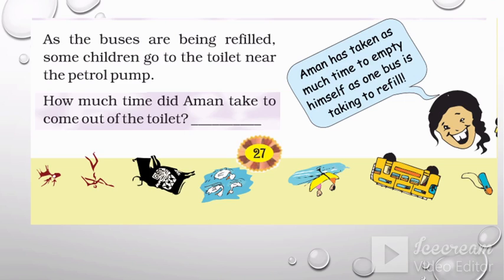Now, as the buses are being refilled, some children go to the toilet near the petrol pump. Aman has taken as much time to empty himself as one bus is taking to refill. That means Aman went to the toilet and comes back. The time taken by him is equal to the time taken by the bus to be refilled, which we have already calculated.